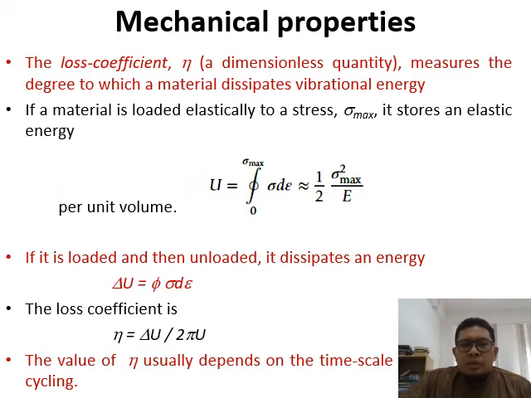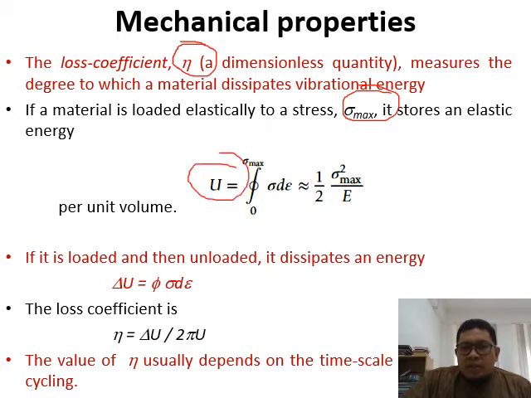Okay, here is another mechanical property that can be used, which is the loss coefficient, which is related to vibration. The loss coefficient eta, not n, eta, measures the degree to which a material dissipates vibrational energy. If the material is loaded elastically to a stress of sigma max, it stores an elastic energy U, the energy per unit volume.